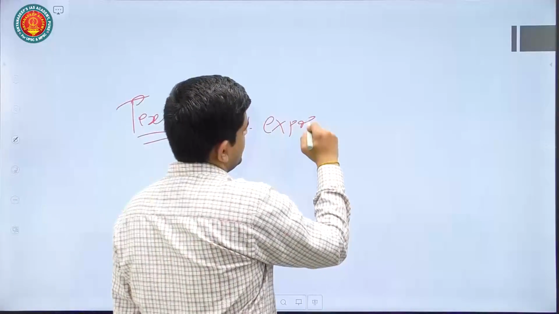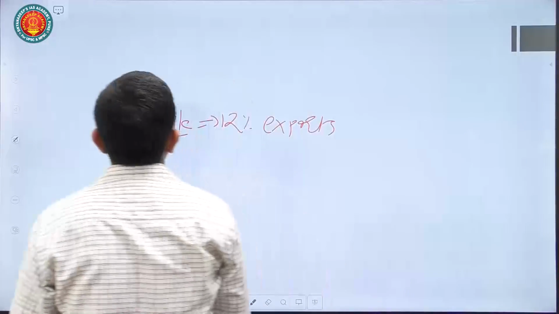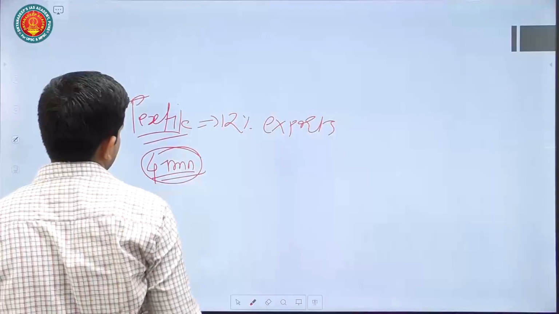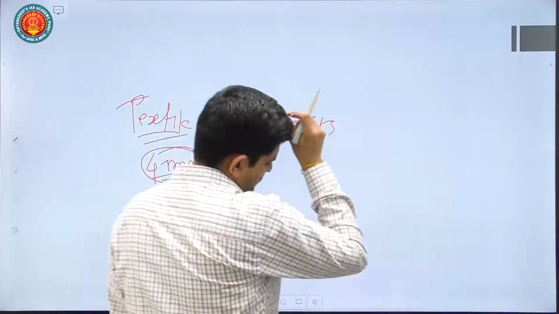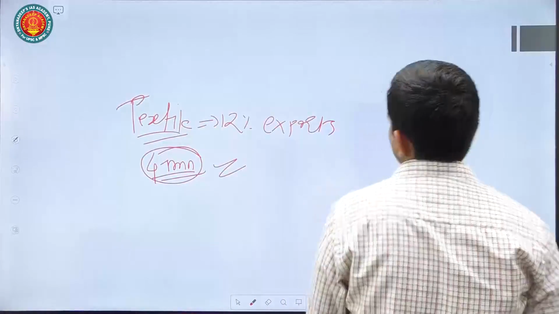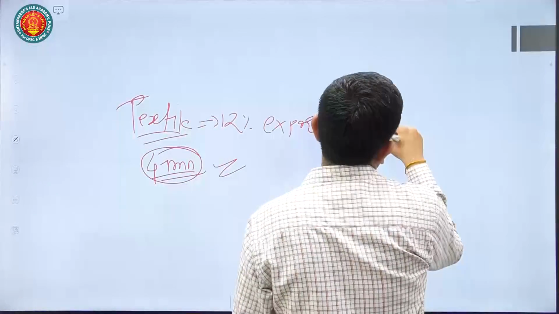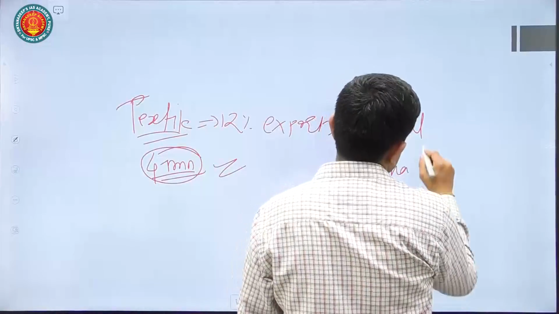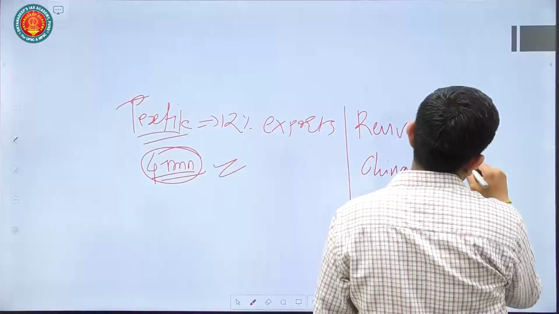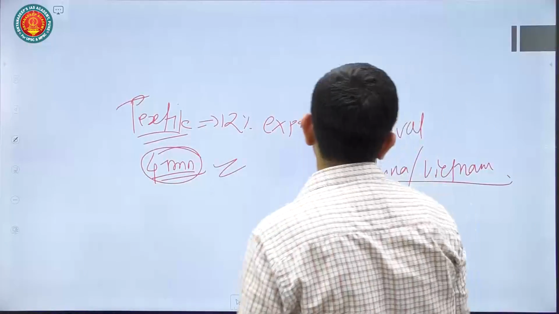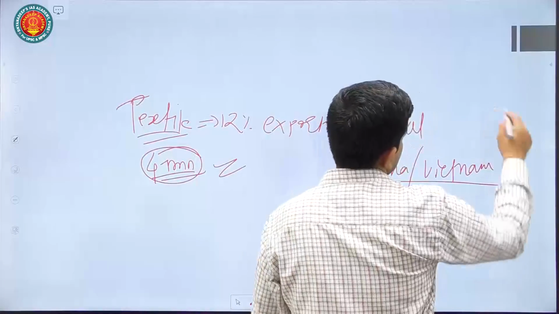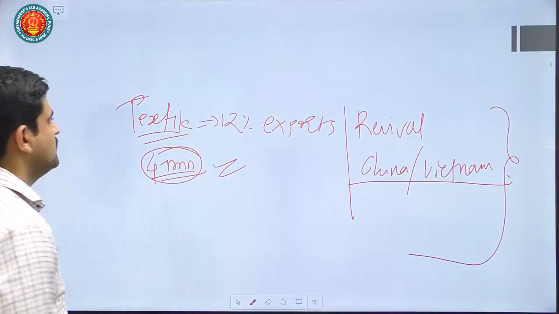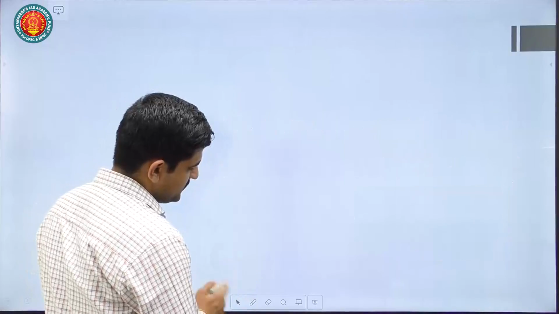You can write a few facts. It is giving employment to around 4 to 5 million population. Okay, so these are the facts that you can mention, and therefore there needs to be a revival of Indian textile. Why? Because we are facing competition from China, we are facing competition from Vietnam, in terms of cheap labor and all these things. So there needs to be implementation of all the government policies at the grassroots level. So that also you can mention, and you can conclude this answer.